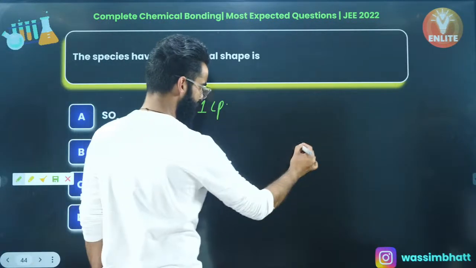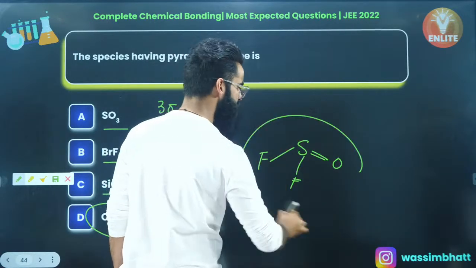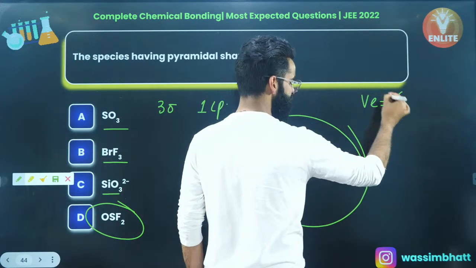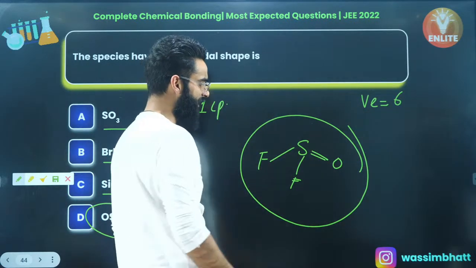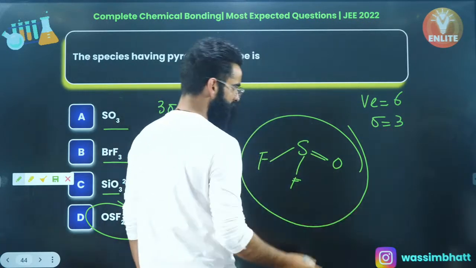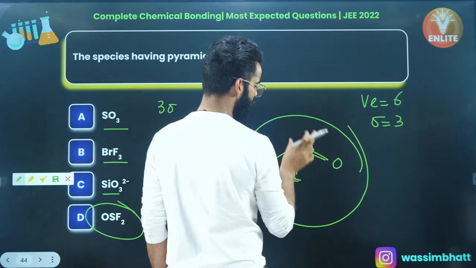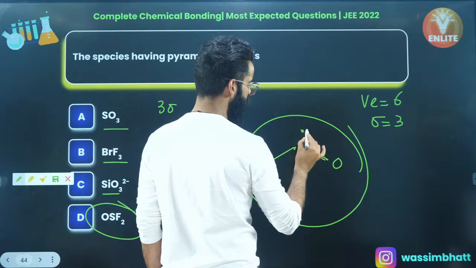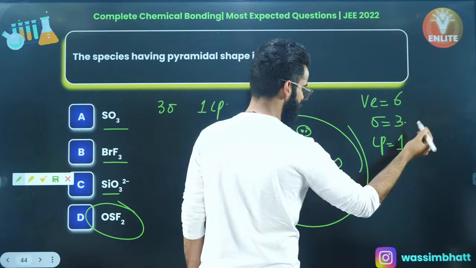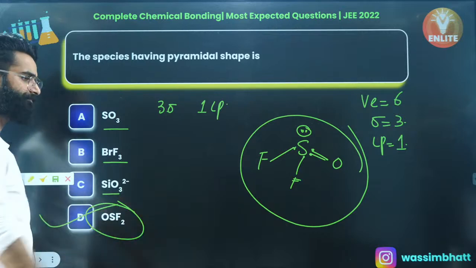Why is that? See, this is sulfur, this, for example, oxygen, this is one of the fluorine, this is one of the fluorine, this is the rough structure of it, which I'm making. See, guys, sulfur being the central atom, right? It has got 6 valence electrons because it belongs to the oxygen family. Right, so how many sigma bonds are there? There are 3 sigma bonds, right? 1, 2, 3, and 4. Out of 6 valence electrons, 4 of the electrons have been used by sulfur, so there'll be 2 electrons left on sulfur in the form of its lone pair, right? So 3 sigma 1 lone pair, right? 3 sigma 1 lone pair means pyramidal, right? Right, people? As simple as that.